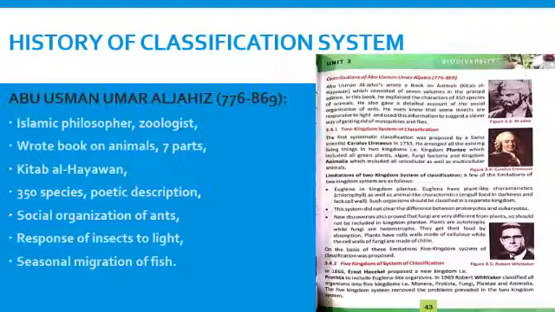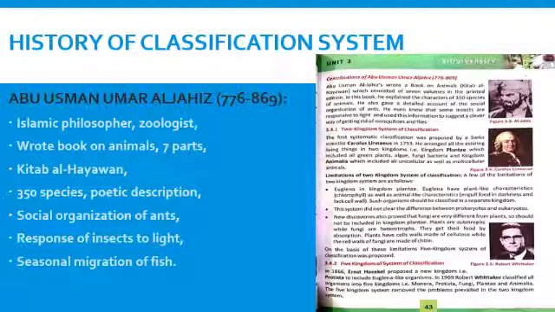Abu Usman Umar al-Jahiz was an Islamic philosopher and zoologist. He wrote a book on animals' life named Kitab al-Hayawan, which has 7 volumes. In his book, al-Jahiz gave a detailed description of about 350 species of animals. The book is written in a poetic form.